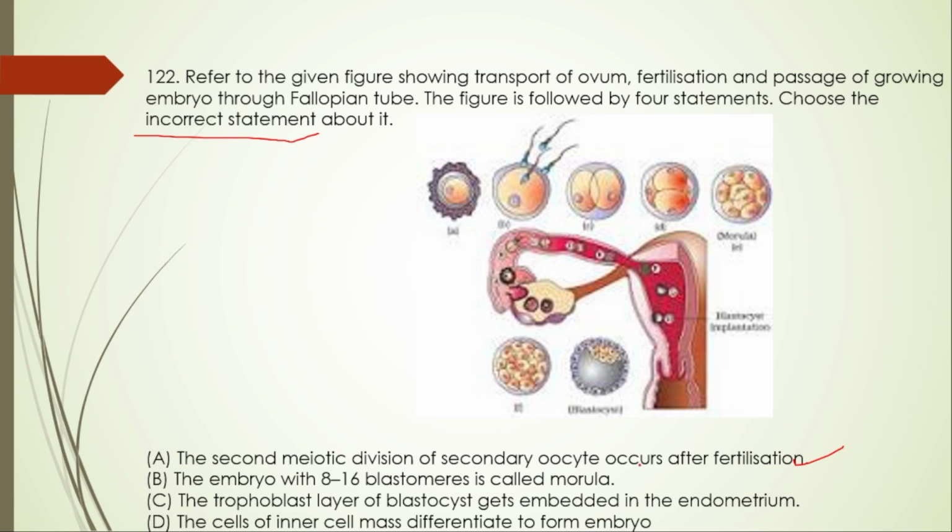Next, the embryo with 8 to 16 blastomeres is called morula. Yes, this one is also right. The trophoblast layer of the blastocyst gets embedded in the endometrium. This one is incorrect because the blastocyst as a whole becomes embedded, not only the trophoblast layer. The cells of the inner cell mass differentiate to form an embryo. So this one is also right. So for 122 the right option is option C.